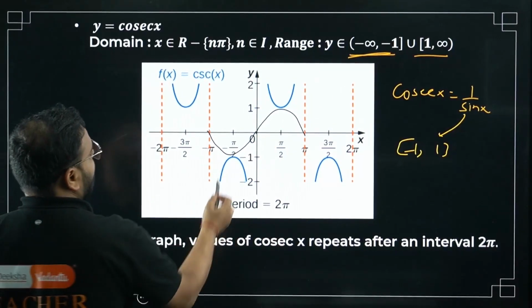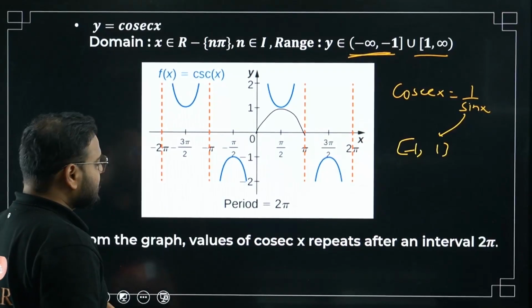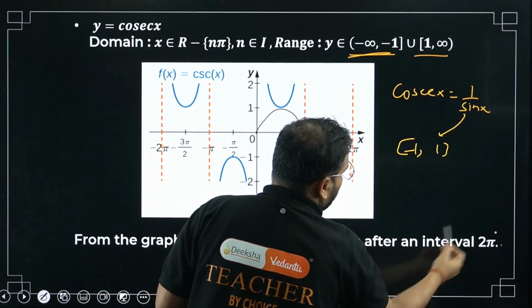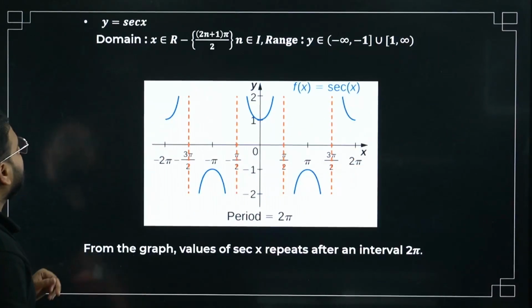That's why undefined, sir. I want to just erase this. Okay. So I hope this makes sense to you. What's the period, bacha? Period remains same, 2 pi only. Sine and cosec will have same period. Okay? Let's move on to now sec.